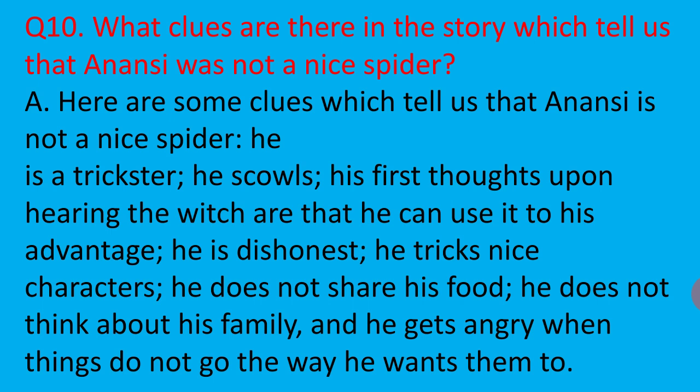His first thoughts upon hearing the witch are that he can use it to his advantage. He is dishonest. He tricks nice characters. He does not share his food. He does not think about his family. And he gets angry when things do not go the way he wants them to.